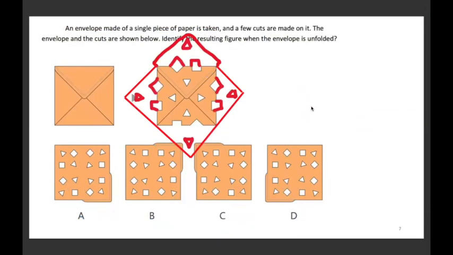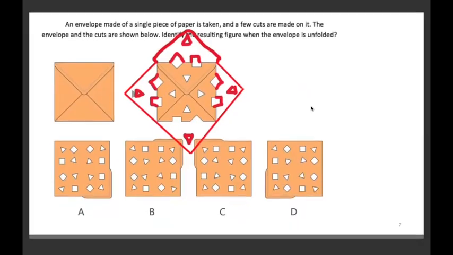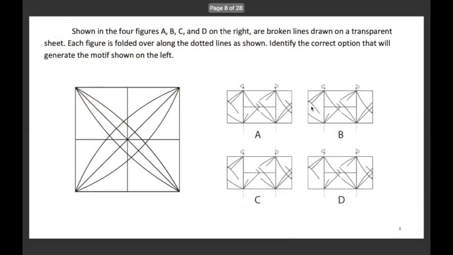This is the same figure constructed completely. Next. Shown in the four figures A, B, C, and D on the right are broken lines drawn on a transparent sheet. Each figure is folded over along the dotted lines as shown. You are to identify the correct option that will generate the motif shown on the left.